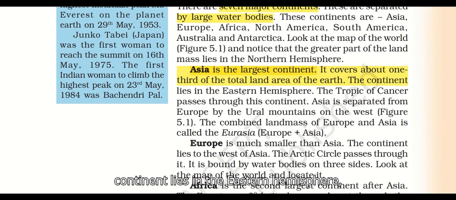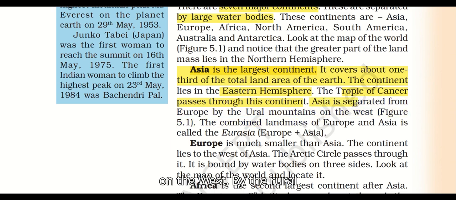The continent lies in the eastern hemisphere. Tropic of Cancer passes through this continent. The Tropic of Cancer passes through Asia, so it is above the equator. Asia is separated from Europe by the Ural Mountains.